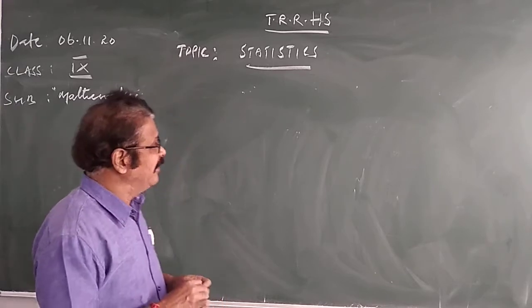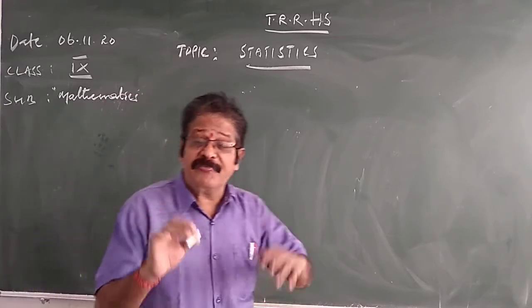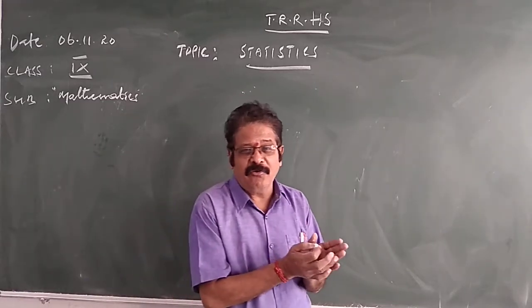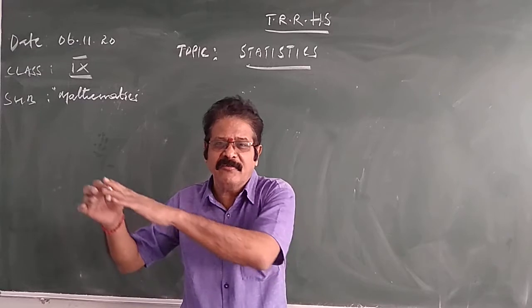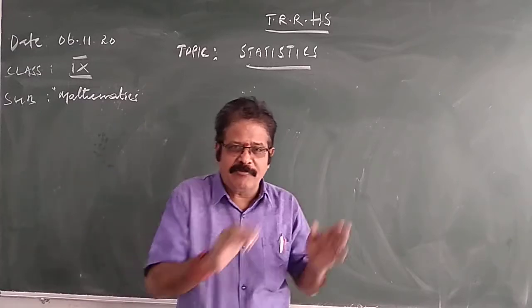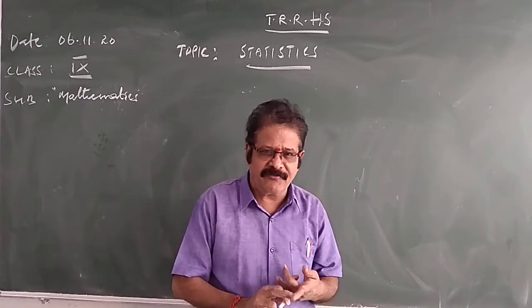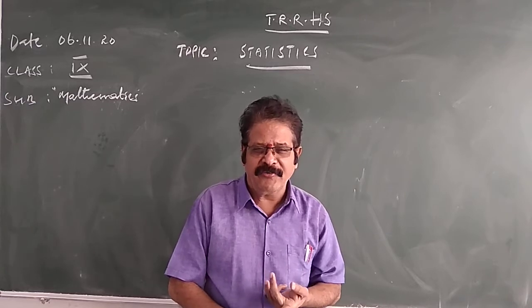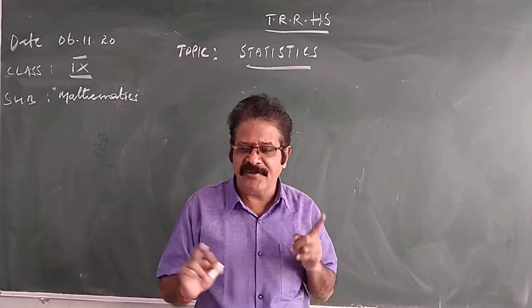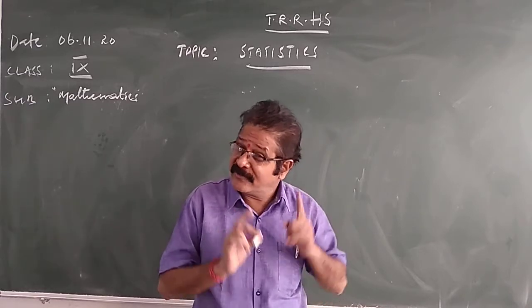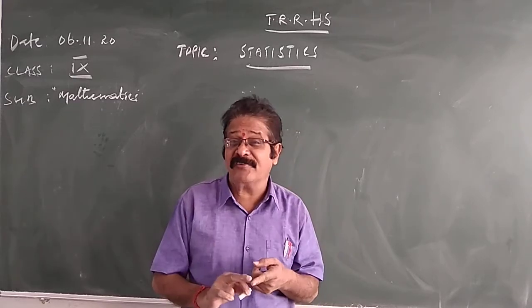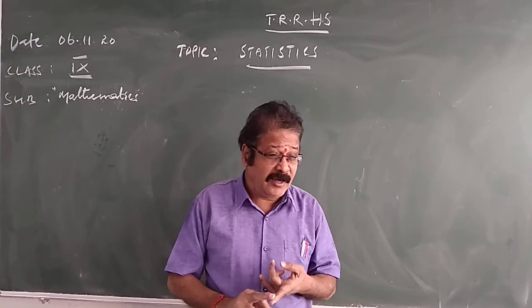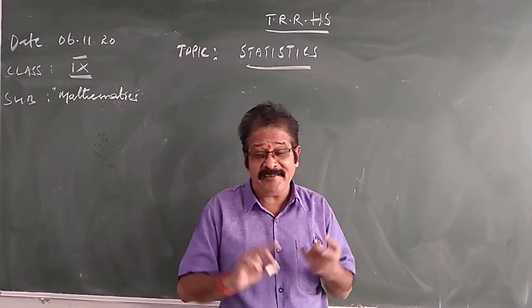Right? Okay. Next, the observations with frequency. The observations are given, and each observation occurs so many times. The observation x1 has frequency f1, the frequency of x2 is f2, the frequency of x3 is f3, the frequency of x4 is f4, and the frequency of xn is fn.